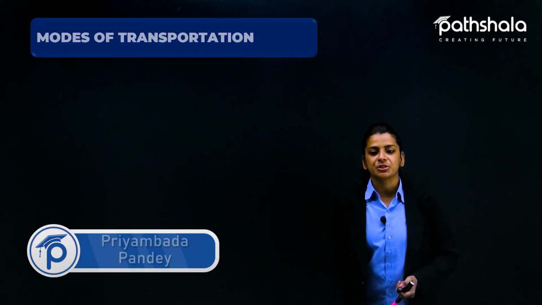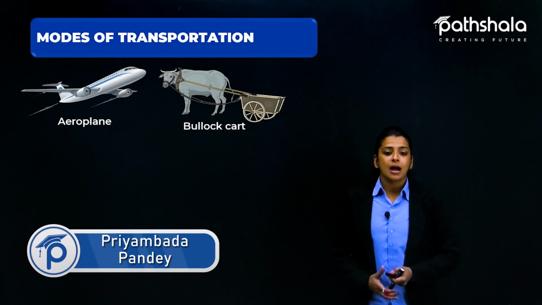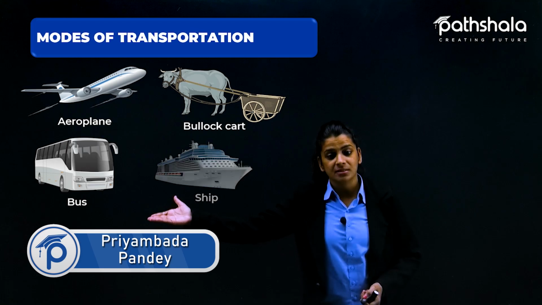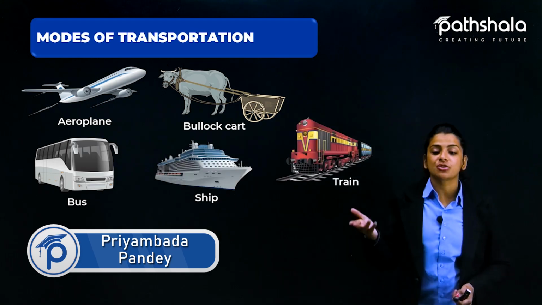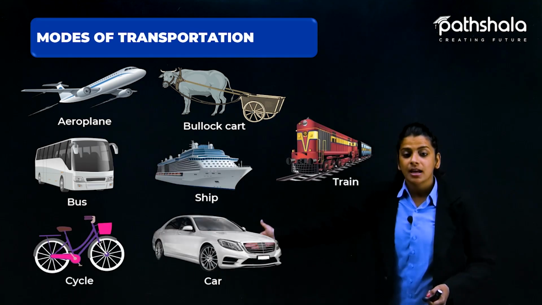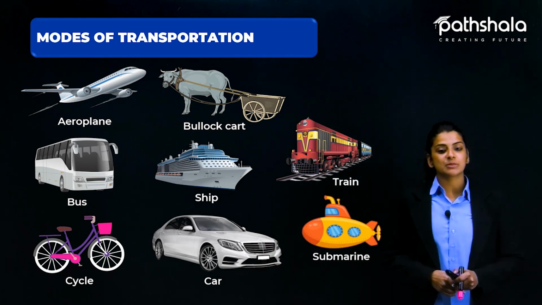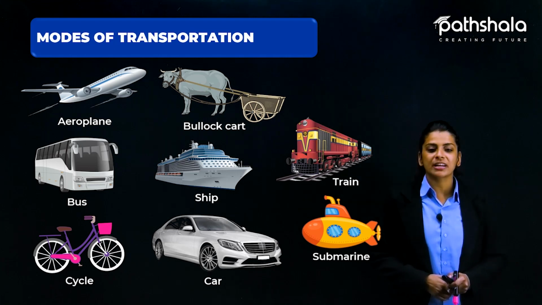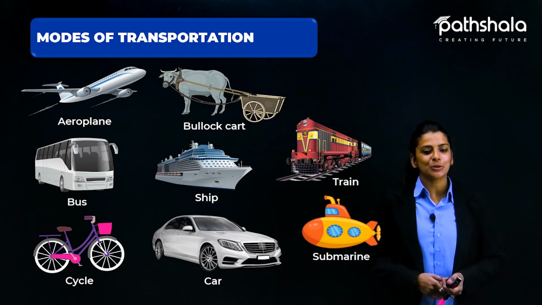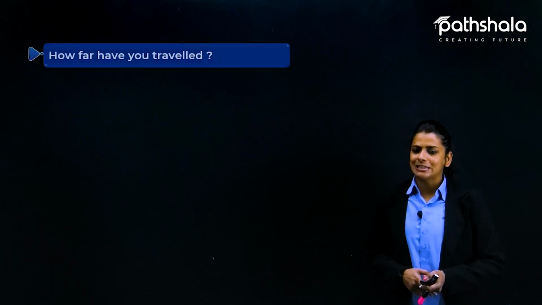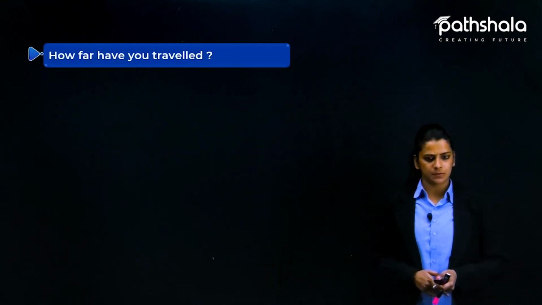Various modes of transportation: aeroplane, bullock cart, bus, ship, train, cycle, car, and submarine. So these are various modes of transportation that we know. और भी बहुत सारे हैं. You can write your own example by looking around you. So yes, how far have you traveled?